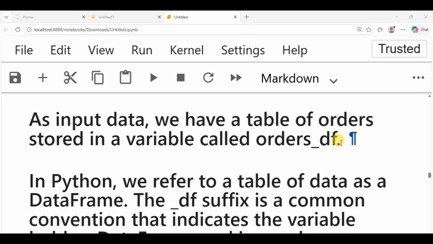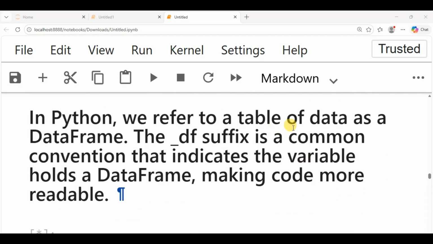Now we already have a data set that we're going to use to analyze. We're going to analyze the data using pandas. If you check the comment section, I'm going to drop the data set for you so that you can use it to practice alongside this video. The data set is order.csv. That's the name of the data set. But when we want to name the variable as we're working on it, we'll name it order_df. In Python, we refer to a table of data as a data frame.